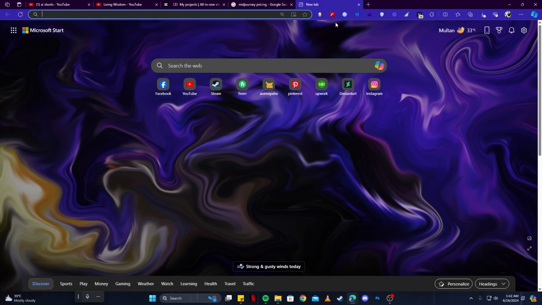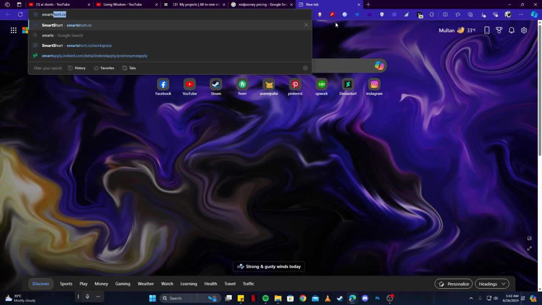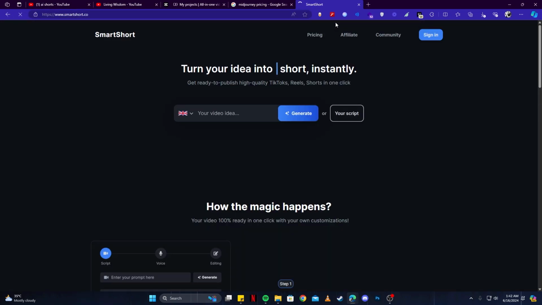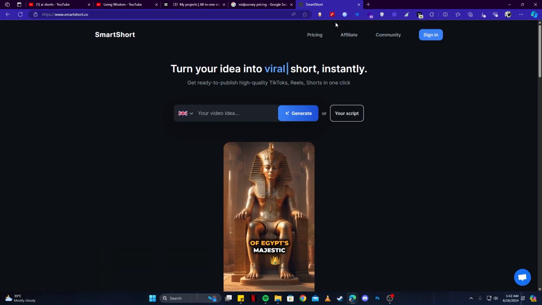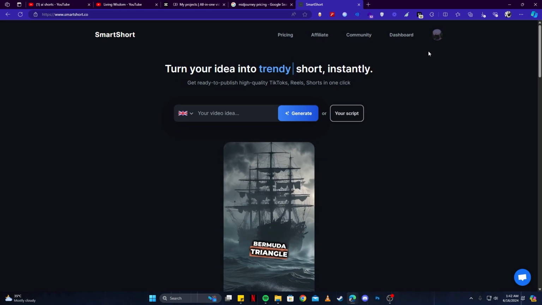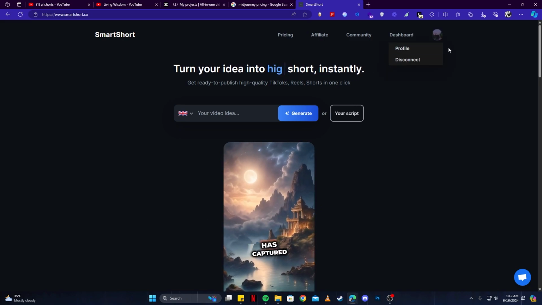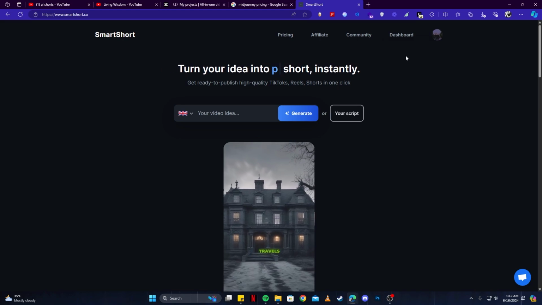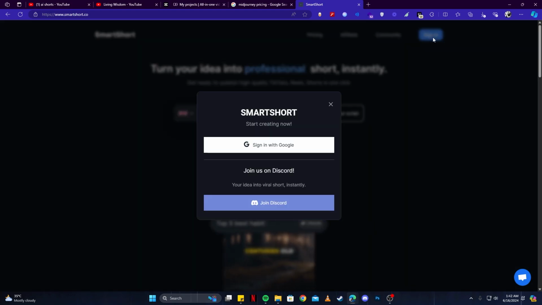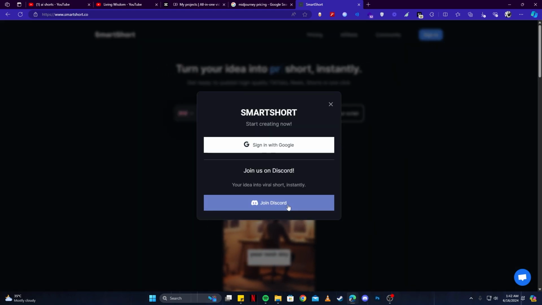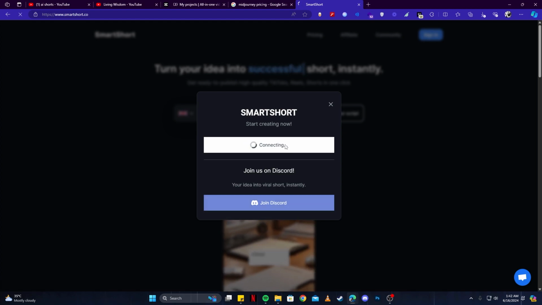And the tool that I'm about to show you is known as Smartshort.co. So if you just come here and search for this tool, you will come up with a page like this, and here you can sign up. As I'm already logged in, I don't see the sign in button, but if I disconnect, then I can sign in again by clicking this button, and you can either join with Discord or Google. I will go with Google here.